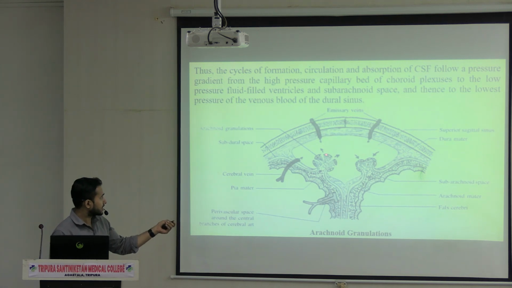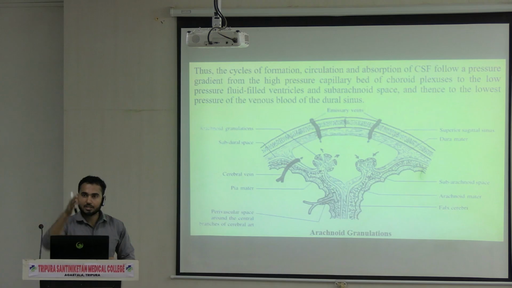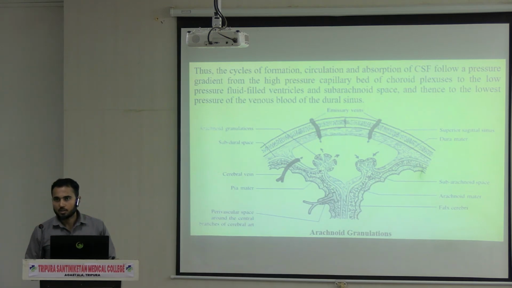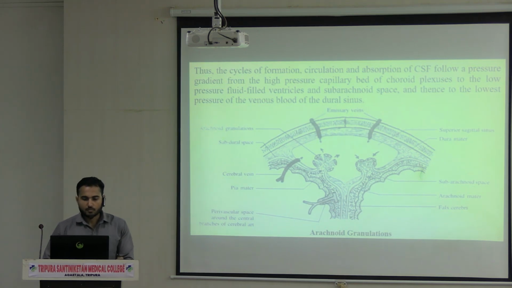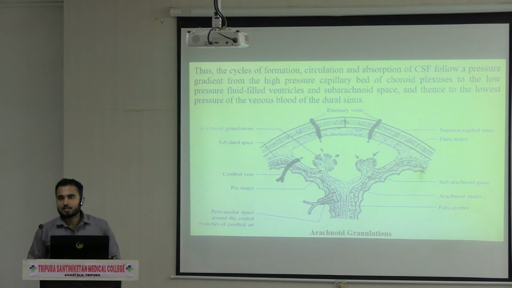Through it they are pushing and going inside the dural venous sinus, near the termination of the vein, where the veins enter the dural venous sinuses. As you can see, adjacent to where the vein enters the dural venous sinus, the outpushings are there.